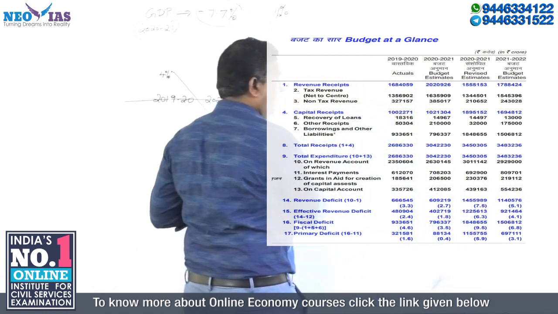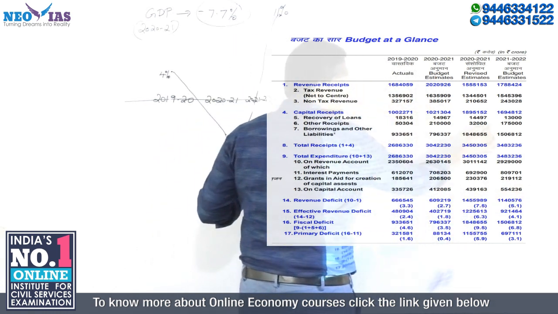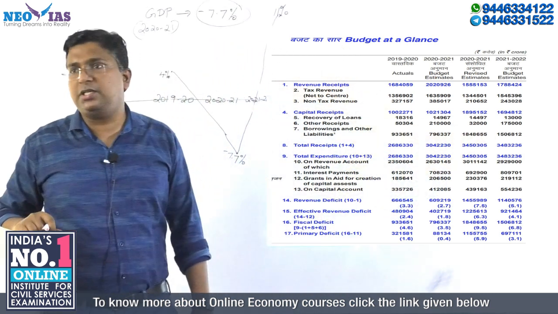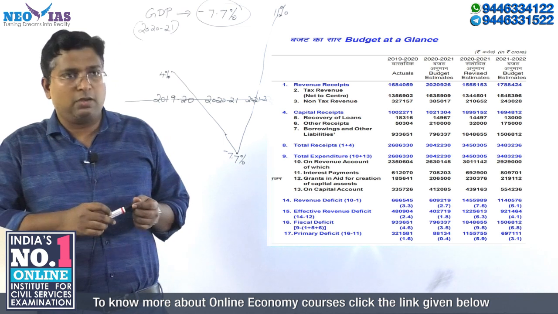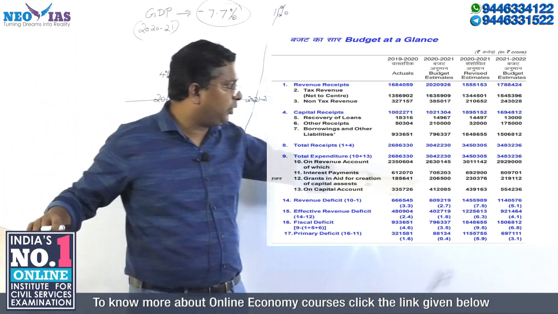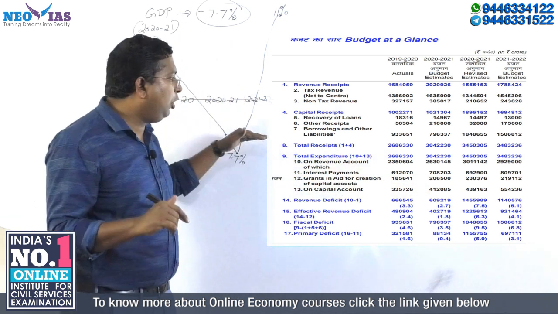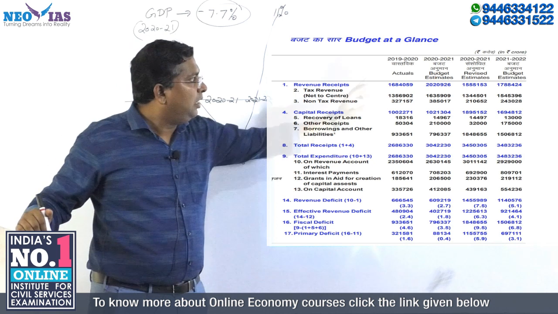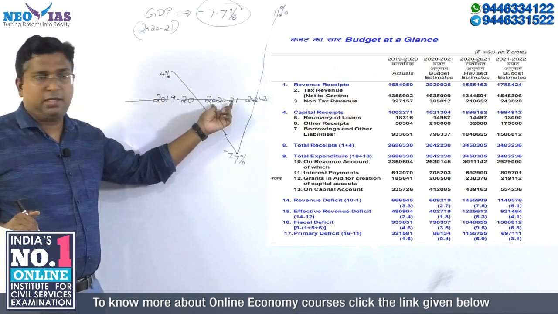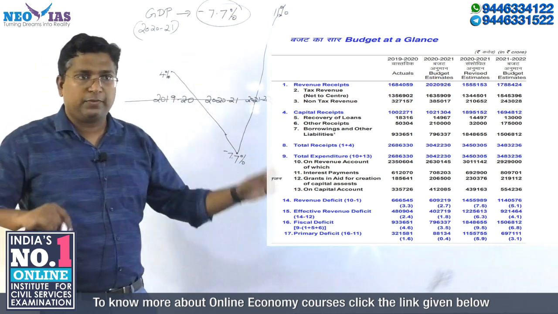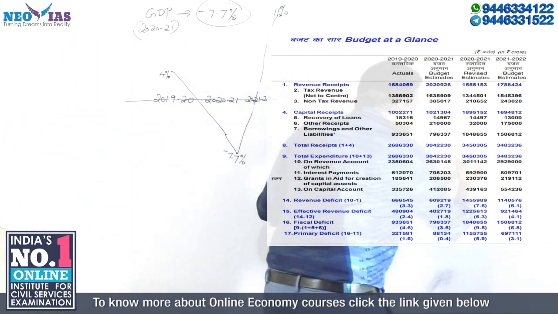Like this disinvestment target, this is one potential area of question: what happened, or why it failed? Now this is also very important. What you need to note down is that the total expenditure of the financial years 2020-21 and 21-22 is not that different, yes or no? There is no big difference in the total expenditure,